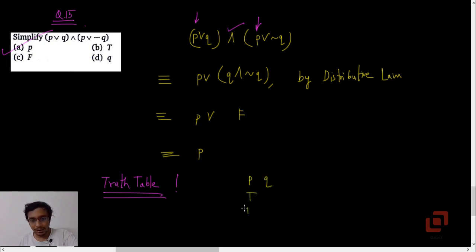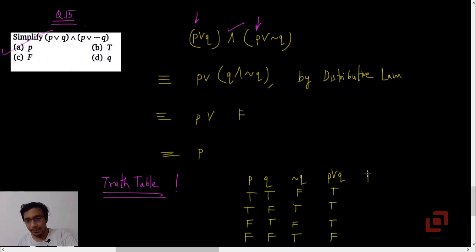P, Q will be TTFF, TFTF, and we need negation Q, so FTFT. Now P or Q will be TTTF, and P or negation Q will be TTFT.